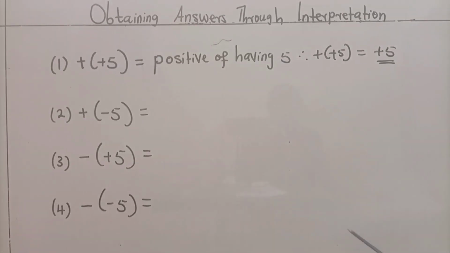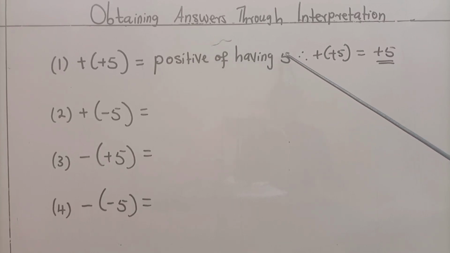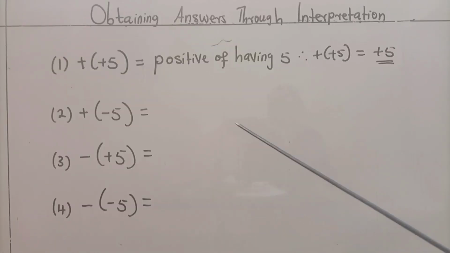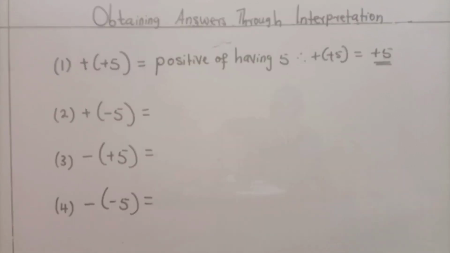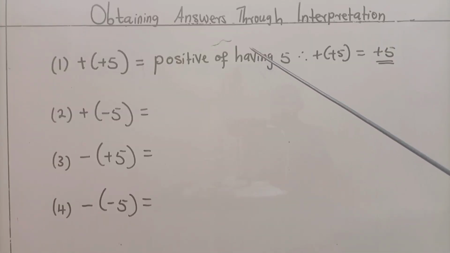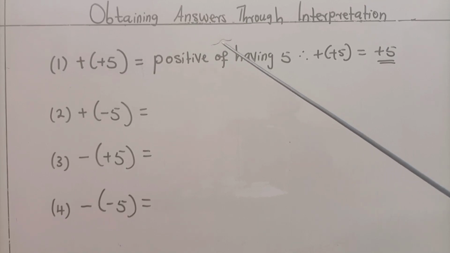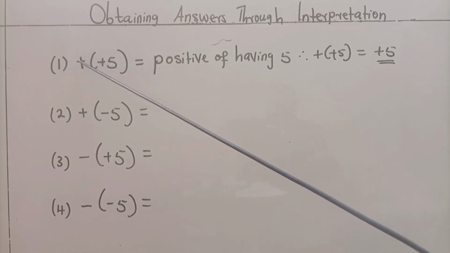Plus 5 is positive of having 5. How do we get the answer to this operation? Having 5 is this plus 5. Positive of is this plus here.